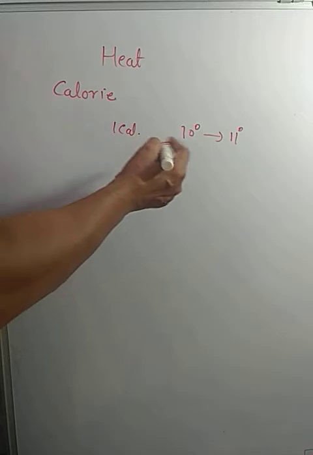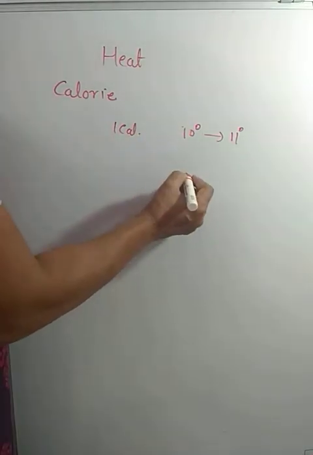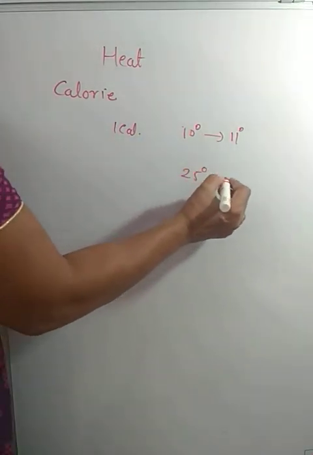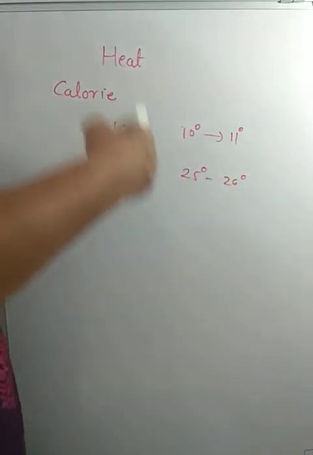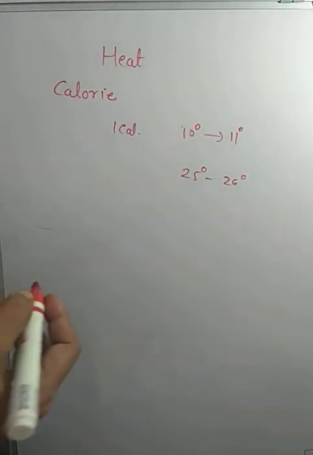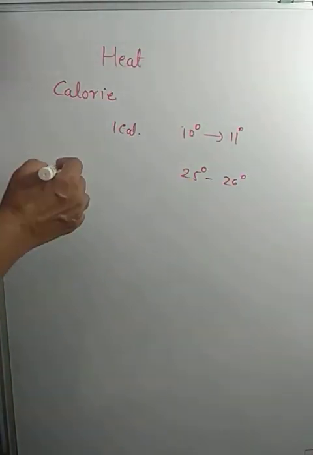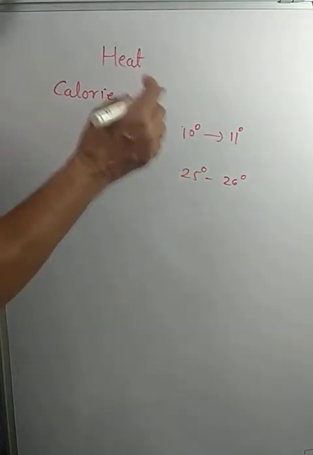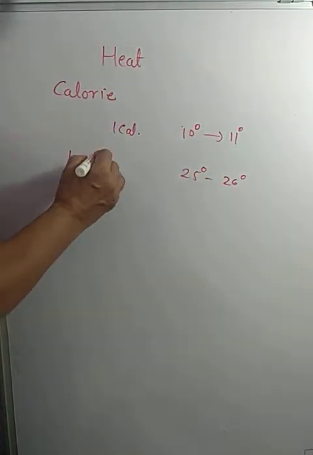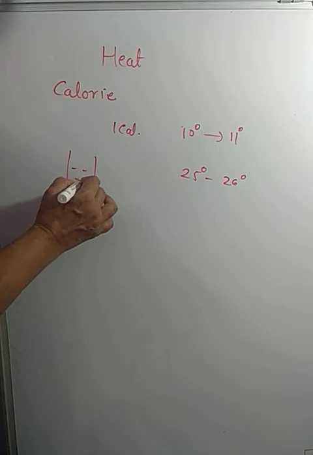Okay? Or from 25 degrees Celsius to 26 degrees, a different amount of heat is required. Why does this happen so? Because as water behaves anomalously, at different temperatures the density of water is different.